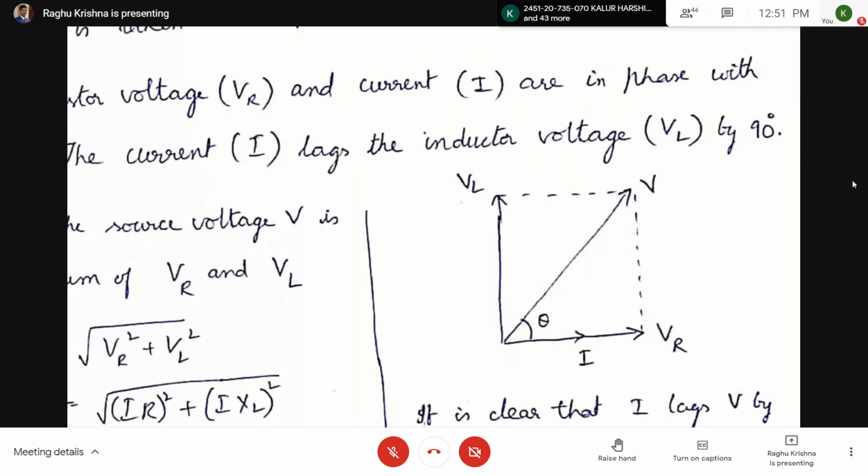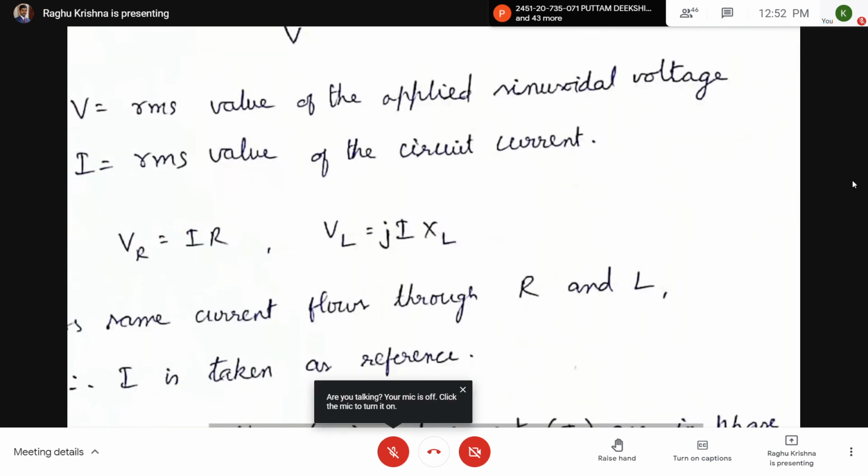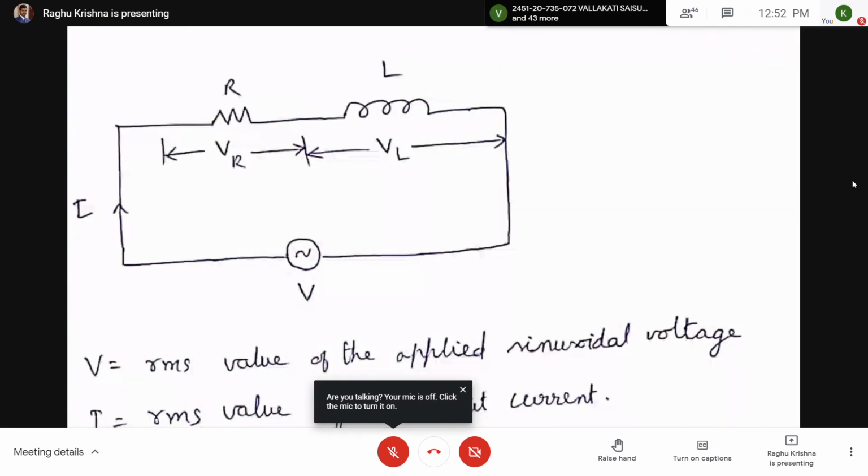Now if you add VR and VL, we are going to get the applied voltage, as per Kirchhoff's voltage law. The applied voltage is equal to VR plus VL as per KVL.